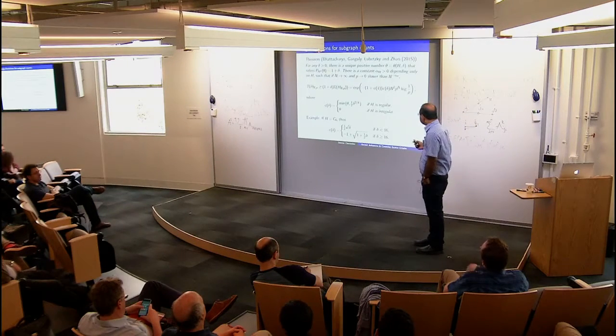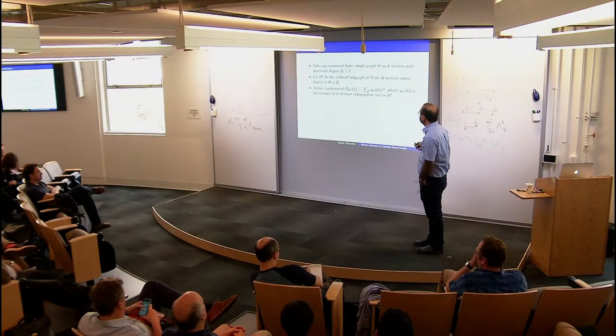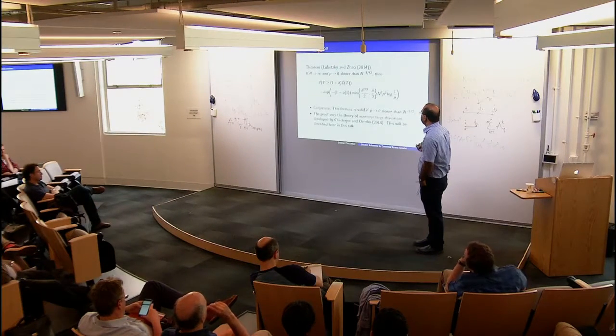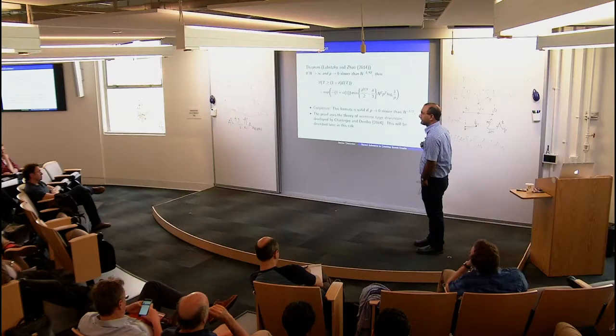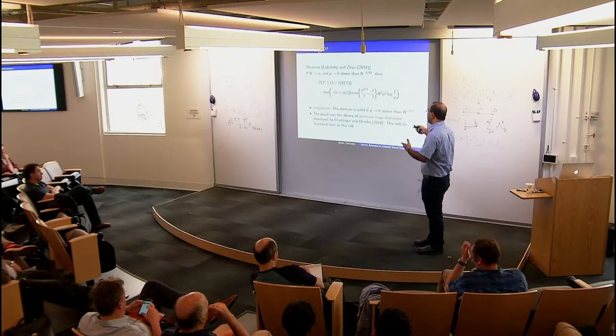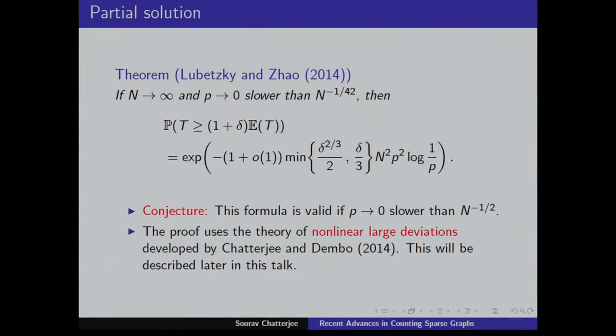So for instance, in this previous result, probably the answer is different if p goes to 0 faster than n to the minus half, because the variational problem that Eyal and Yufei are solving has a different solution. So you need to have some threshold for this kind of result to be valid. But the threshold that you get from the technique that I'm going to describe is probably very suboptimal.